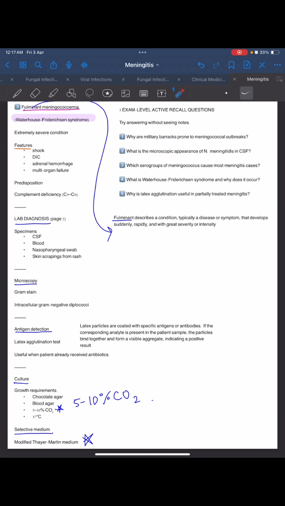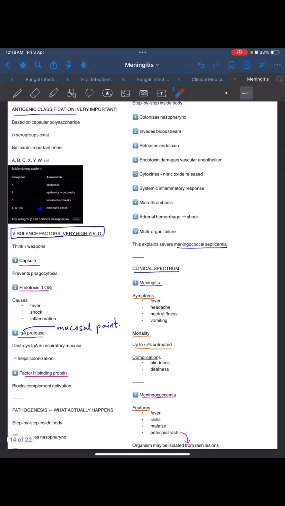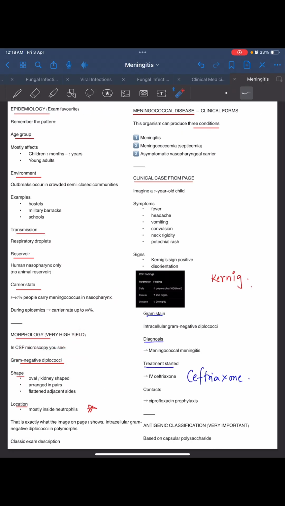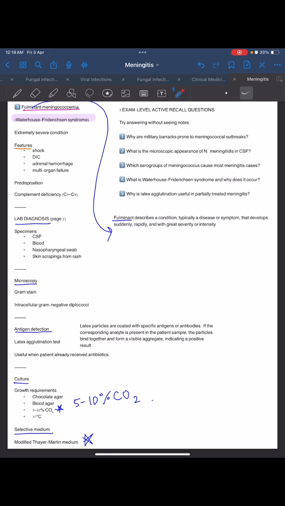Then what is the microscopic appearance of Neisseria meningitidis in CSF? They are diplococci in pairs, gram-negative, and intracellular, like in neutrophils. So in CSF microscopy we can see gram-negative diplococci, arranged in pairs with flattened adjacent sides, located mostly inside neutrophils. Then the next question: which serogroups of meningococci cause most meningitis cases? That is Y and W135.